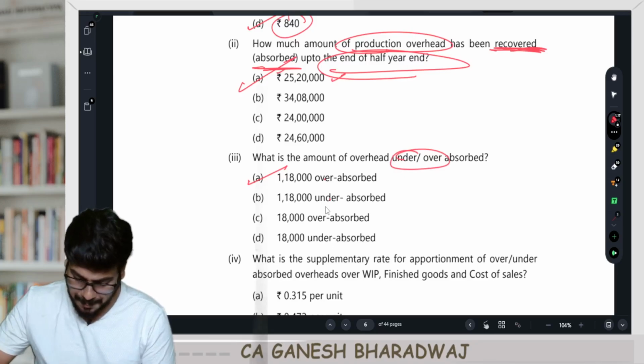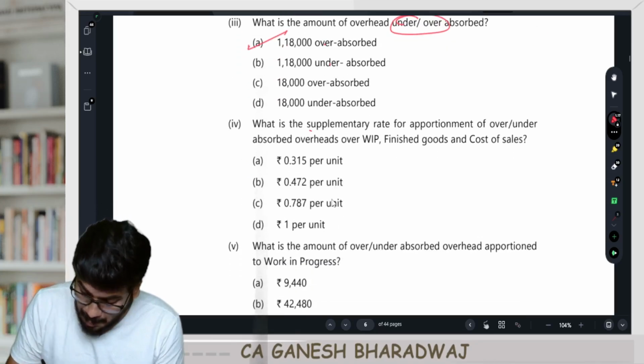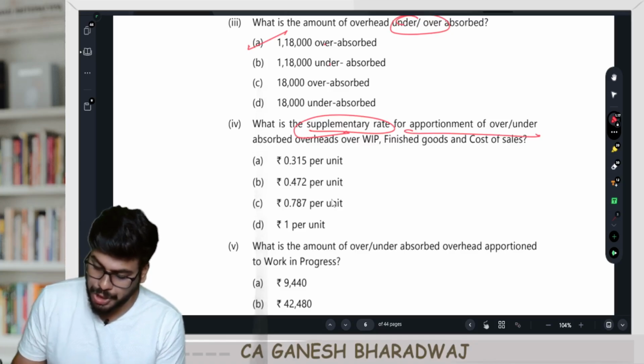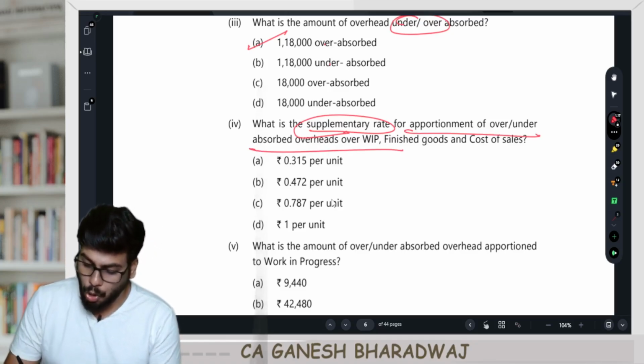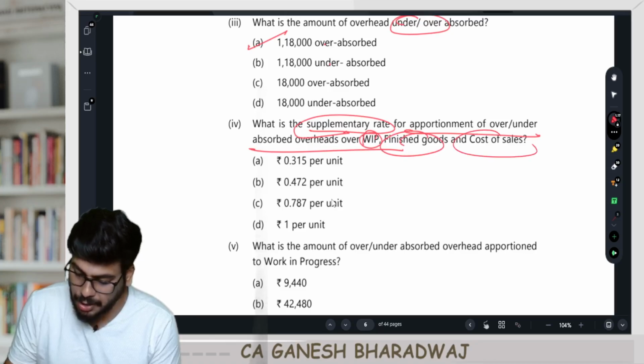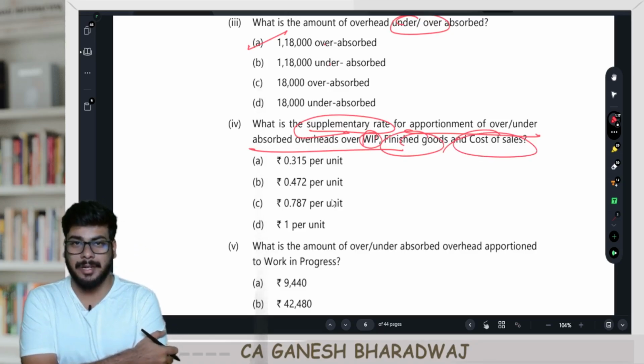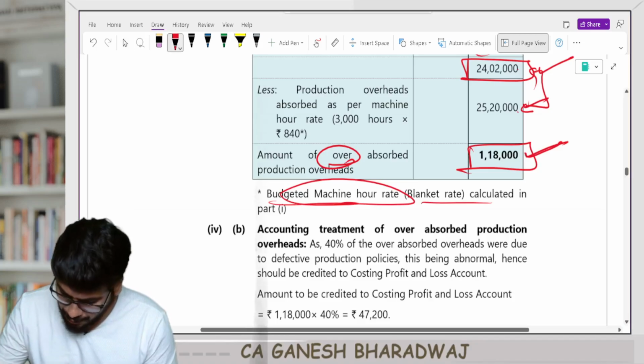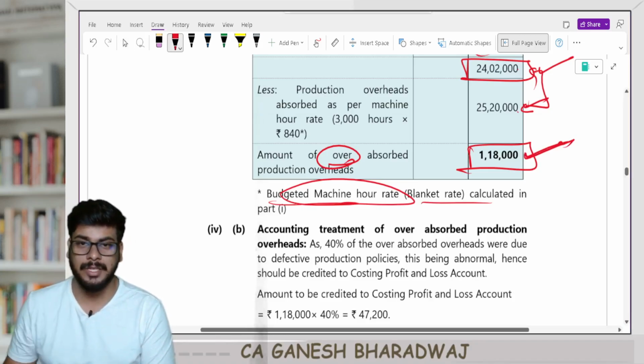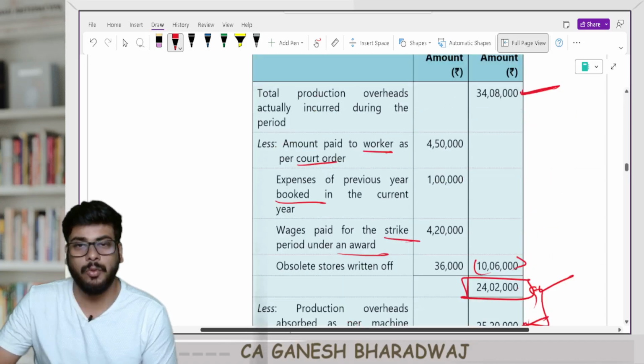Let's move on to the next one. What is the supplementary rate for apportionment of under or over absorbed over my WIP, FG, and cost of sales? Now, what's the supplementary rate calculation here? So, you have under or over absorption here. So, first, what will you need to do?